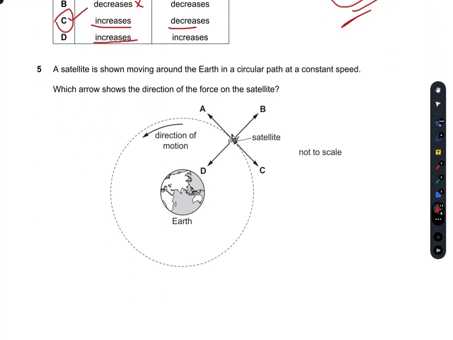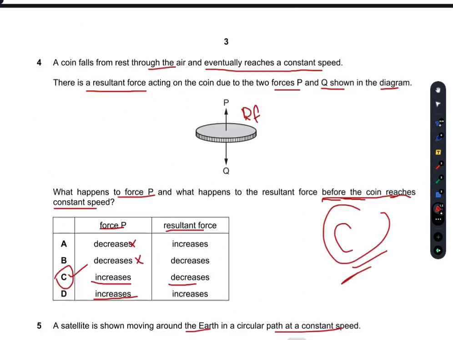A satellite is shown moving around the Earth in a circular path at a constant speed. Which row shows the direction of the force on the satellite? So it is moving in a circular track, so always a centripetal force would act, which is always acting towards the center. So D is the right answer.